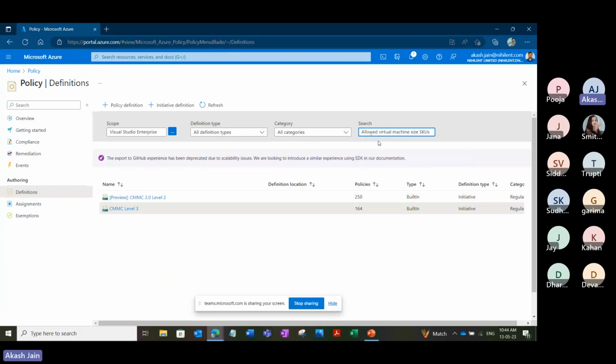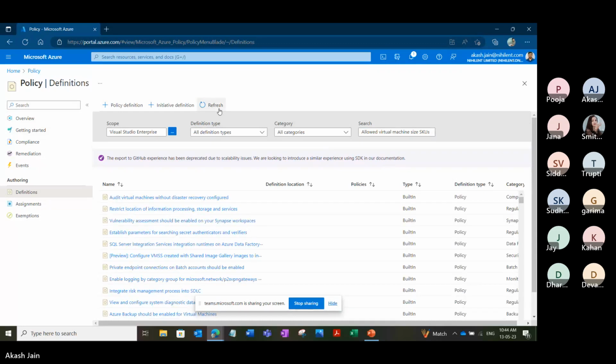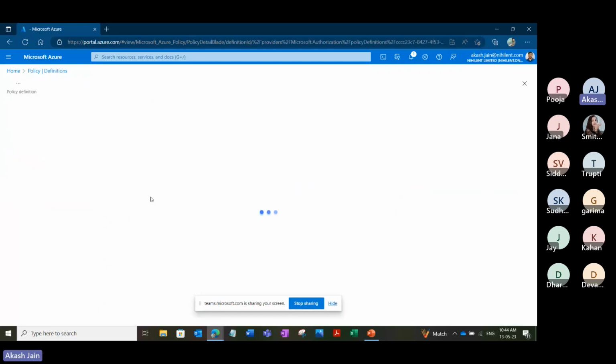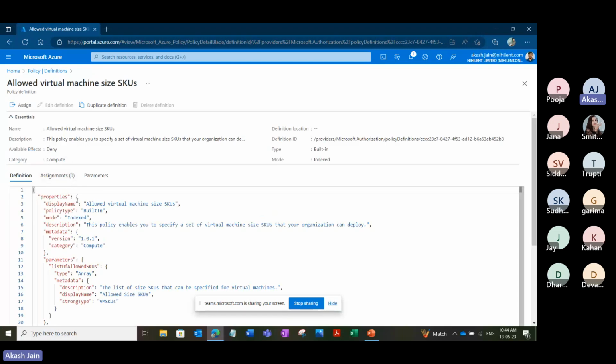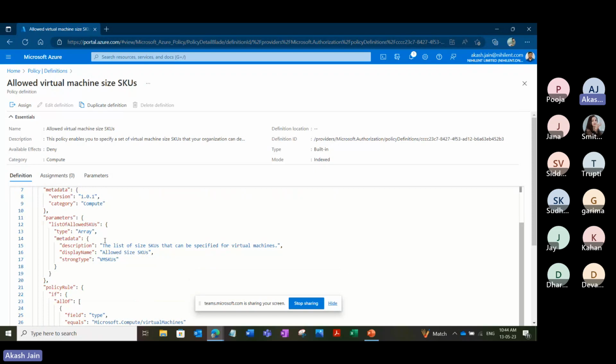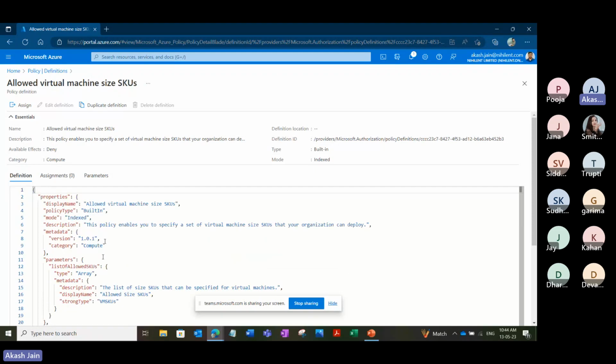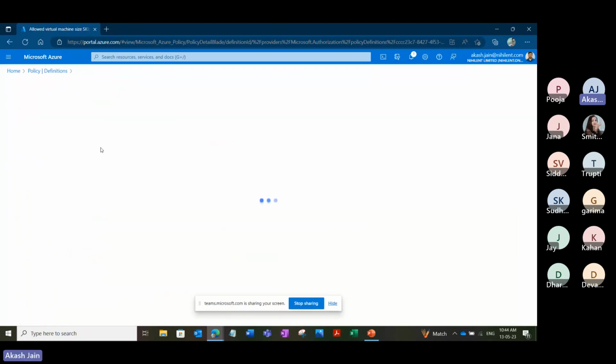So this was our policy, the first demo. Let it load. Yeah, so allowed virtual machine size SKU. So we'll open this policy and we'll assign it, and we'll see how this policy works. If you can see this below, this is an ARM template, and we can actually use this ARM template also to assign the policies. Currently in this demo, we will be only using the GUI. So let's assign this policy now.